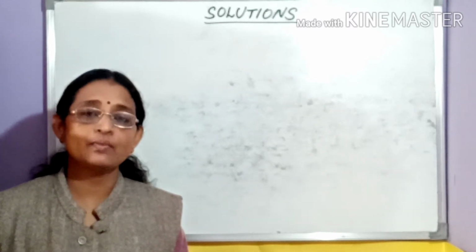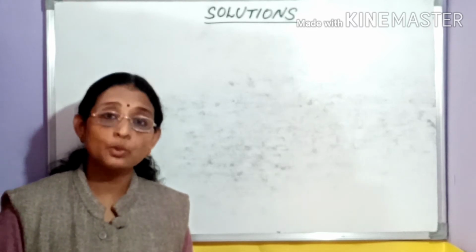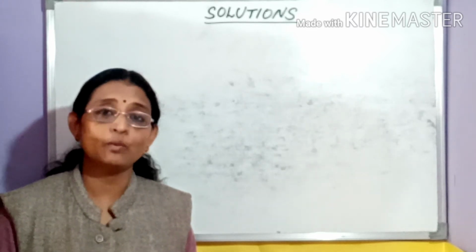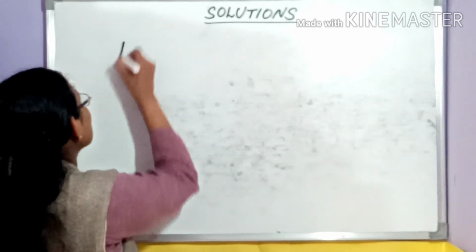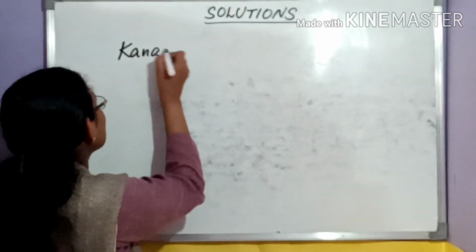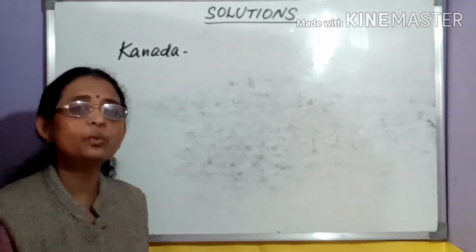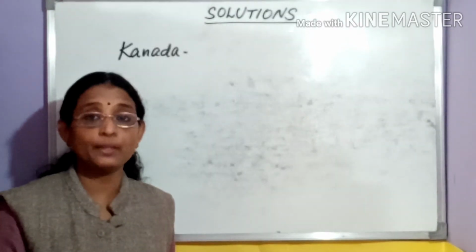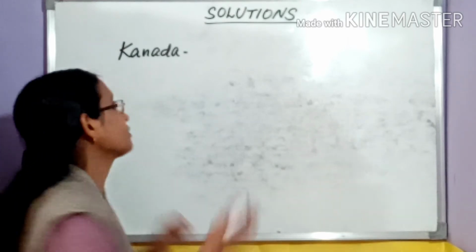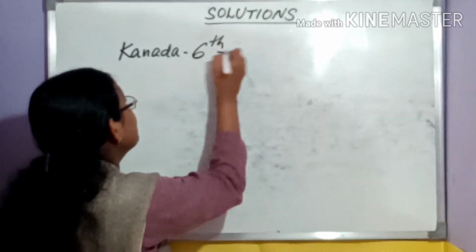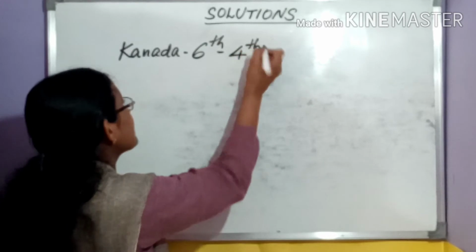And last class we had two assignments about two scientists, Kanada and Amedeo Avogadro, and today we are going to discuss Kanada. Kanada, who lived between the 6th and 4th century BCE, was an Indian natural scientist and philosopher, and his notable idea is atomism.